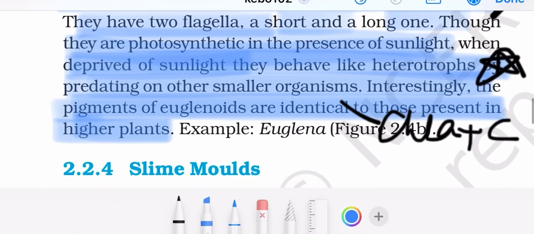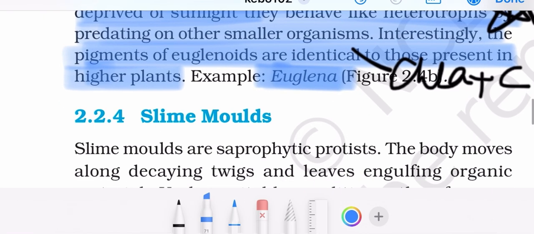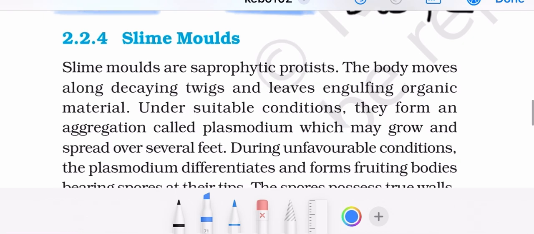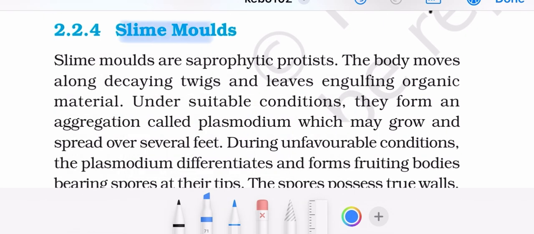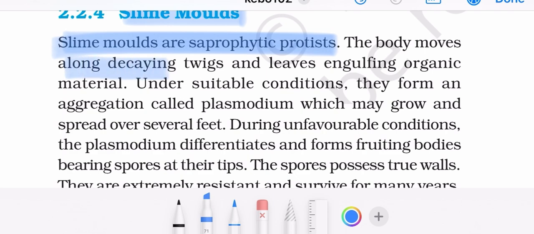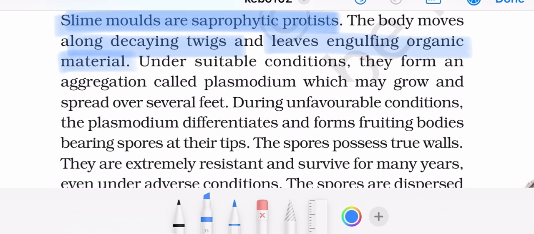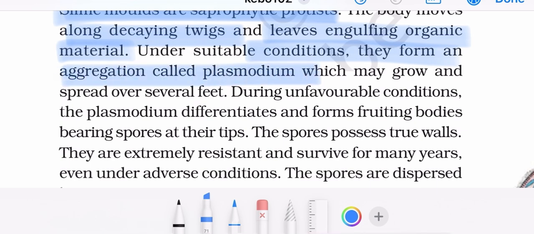An example is Euglena. Example of euglenoid. Now moving to slime molds. Slime molds are saprophytic protists. The body moves along decaying twigs and leaves, engulfing organic material. Under suitable conditions, they form an aggregation called plasmodium, which may grow and spread over several feet.